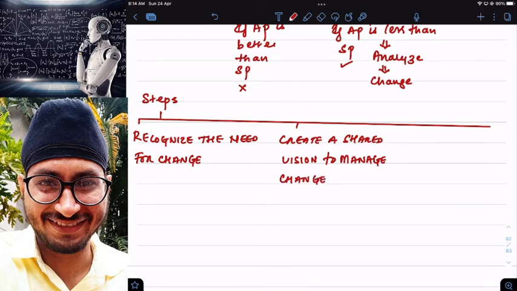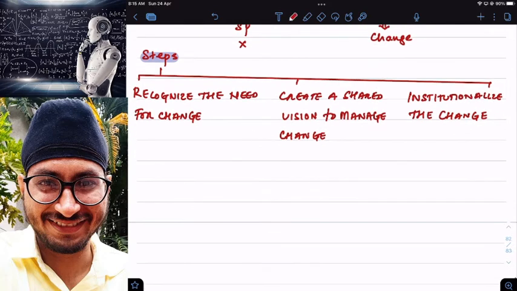And third one, institutionalize the change. So if I want to bring changes in my business, because I am unable to perform as per my expectations, my business is unable to provide the desired results, then three steps are there. Step number one, I will recognize the need for change. Step number two, I will create a shared vision. Step number three, I will institutionalize the change.